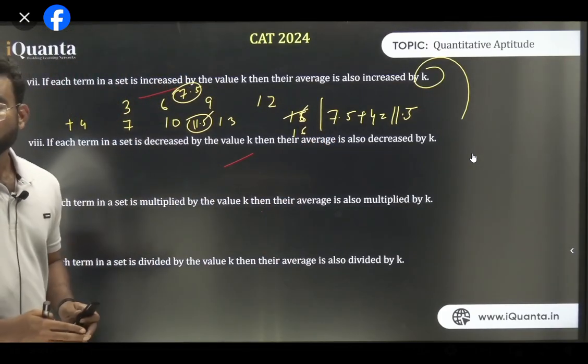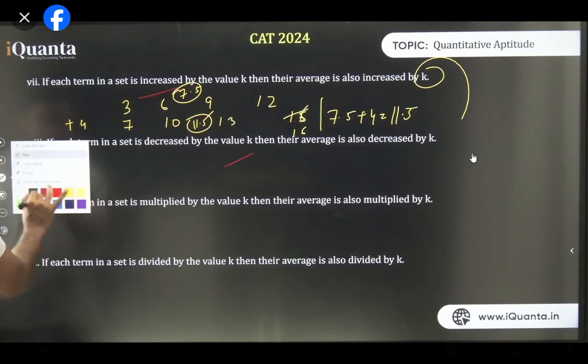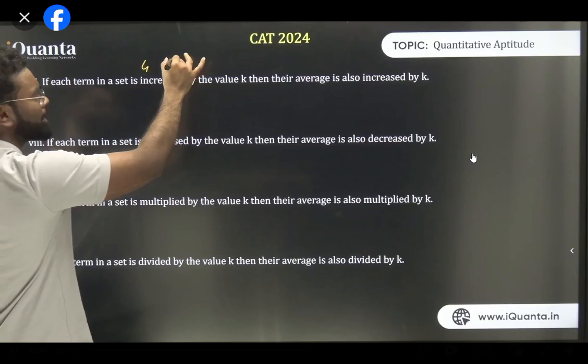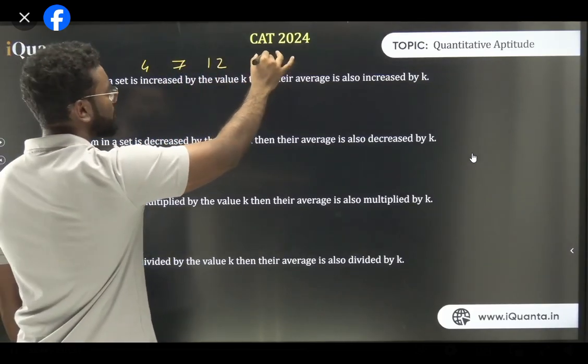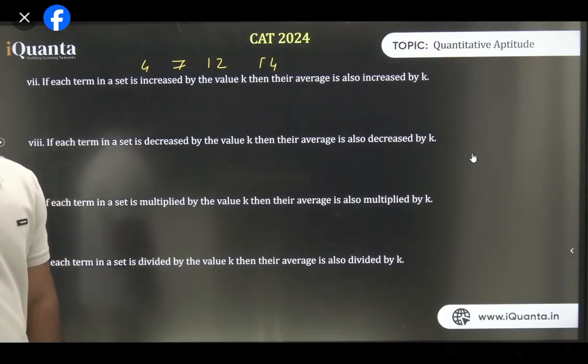So if it is not even equidistant, then the same thing also happens. I give you one example without using equidistant numbers. Let's say 4, 7, 12, 14. So what is the average? 4, 7, 12, 14. The sum is 14 plus 12 is 26, 26 plus 7 is 33, 33 plus 4 is 37. So 37 by 4. That is the average, right?